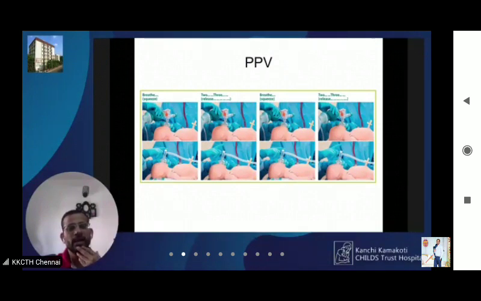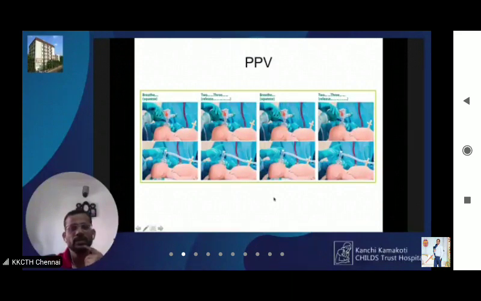When you start PPV, you need to provide it at a rate of 40 to 60 per minute. This is how you ensure that rate. You say breathe, 2, 3, breathe, 2, 3. Whenever you say breathe, you squeeze the bag, and when you say 2, 3, you release the bag. So breathe, 2, 3, breathe, 2, 3. That is how you provide positive pressure ventilation at a rate of 40 to 60 per minute.